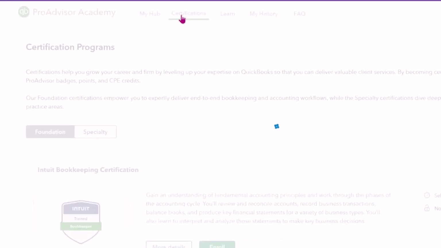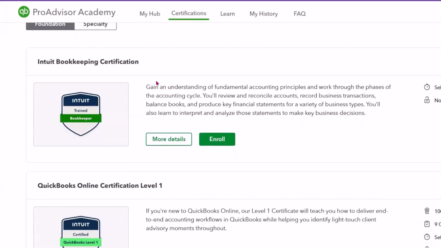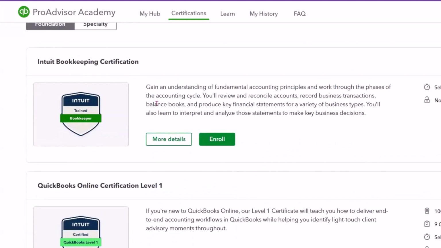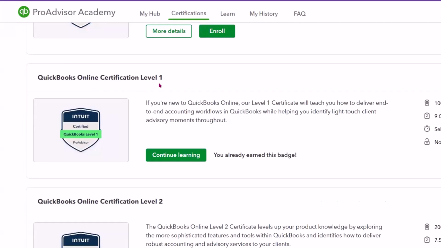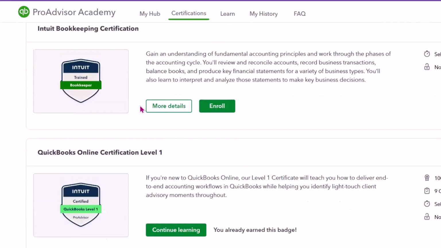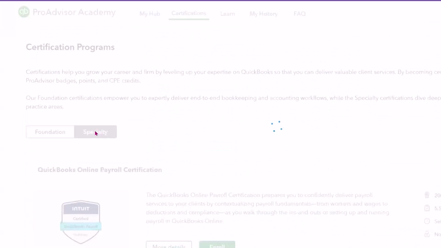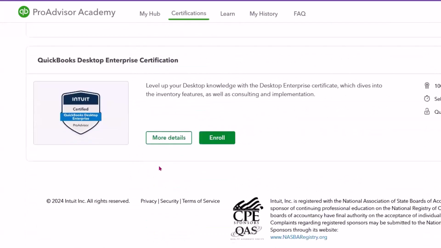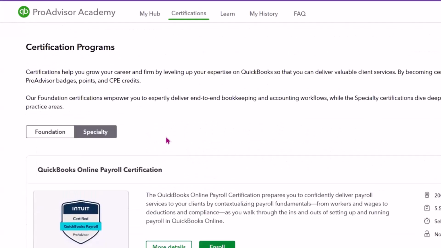And if you're wondering what certification paths there are, you have the Foundation tab here that tells you that you can do Intuit Bookkeeping Certification or QuickBooks Online Certification Level 1 or Level 2, or you can click on the Specialty, which will give you the certification programs Payroll, Desktop, and Enterprise for now. And there may be some more added.